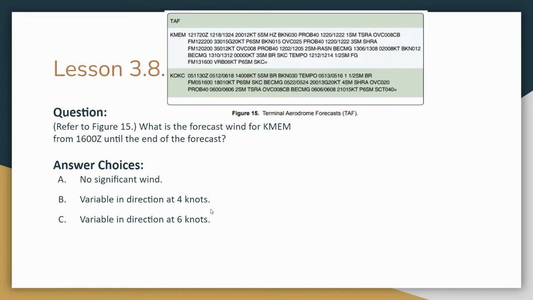Refer to figure 15. What is the forecast wind for KMEM from 1600 hours until the end of the forecast? Go ahead and pause your video and take a second to look for that. Here's KMEM, and down here it shows variable in direction at 6 knots.